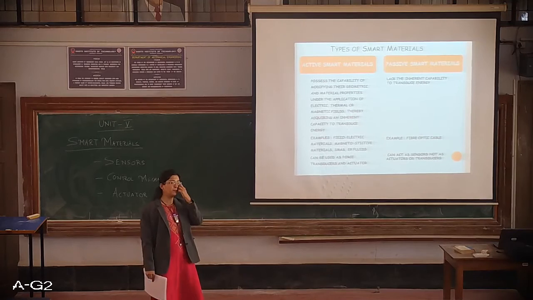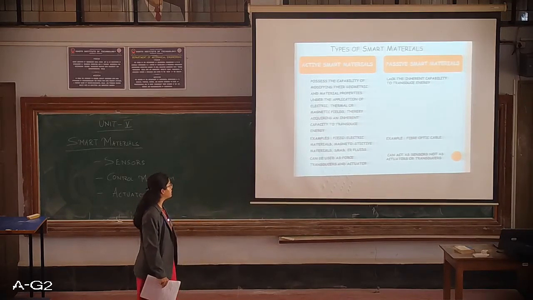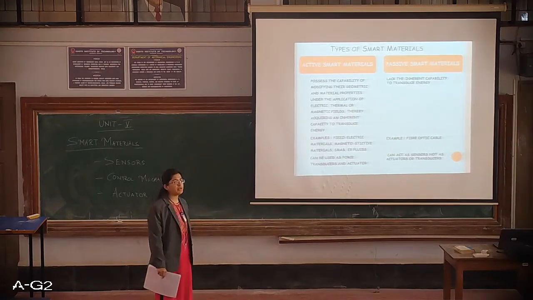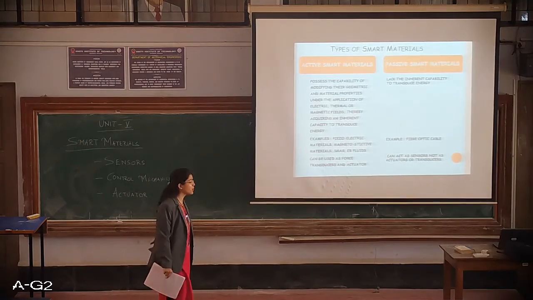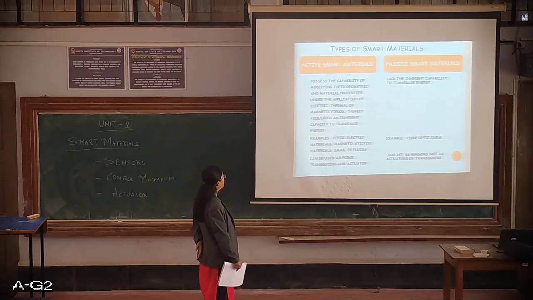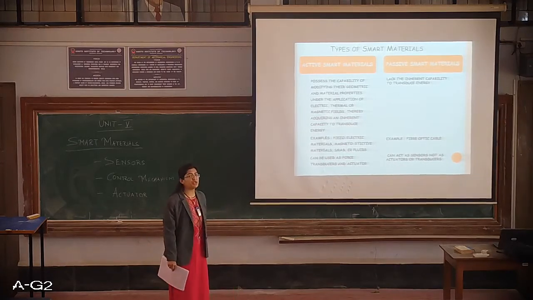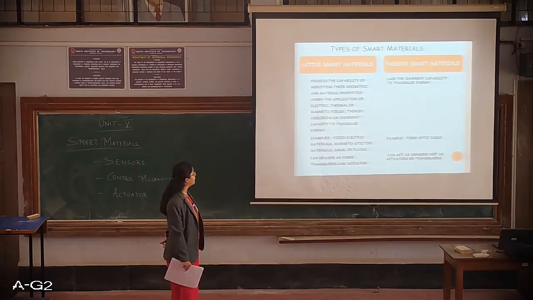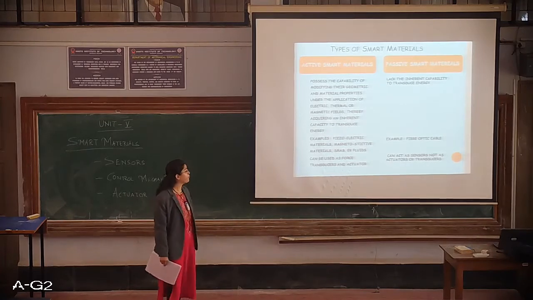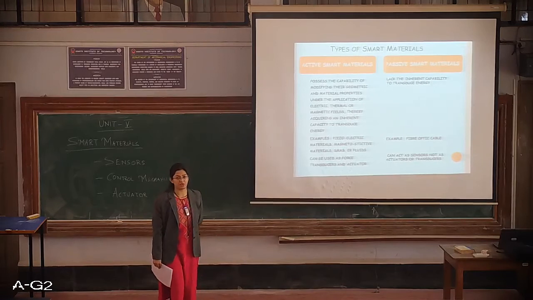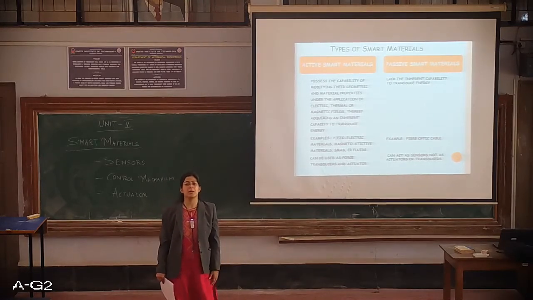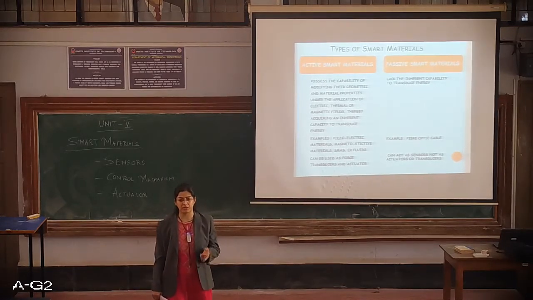I'll repeat again: active smart materials possess a capability to modify the geometry and material properties of a material under the application of electrical, thermal or magnetic fields, thereby acquiring an inherent capacity to transduce energy. So this is about active smart materials.